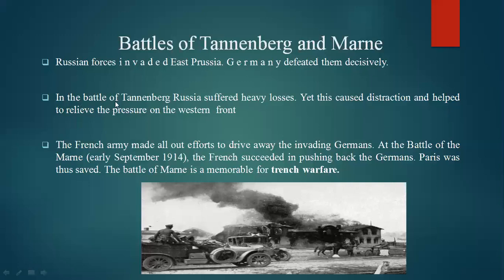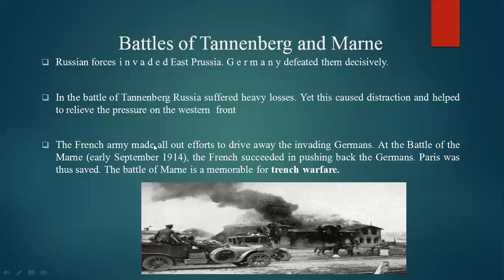In the Battle of Tannenberg, Russia suffered heavy losses. Yet this caused distraction and helped to relieve pressure on the Western Front. So in this Battle of Tannenberg, Russia suffered heavy losses. It caused distraction and helped to relieve pressure on the Western Front. While Russia was moving towards East Prussia, which was part of Germany, it suffered losses due to the defeat by Germany.